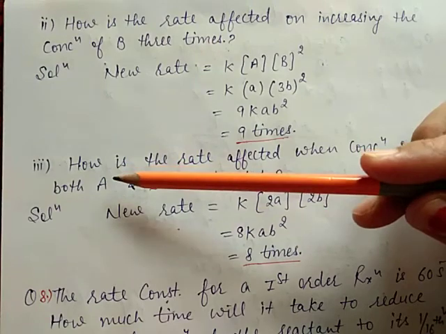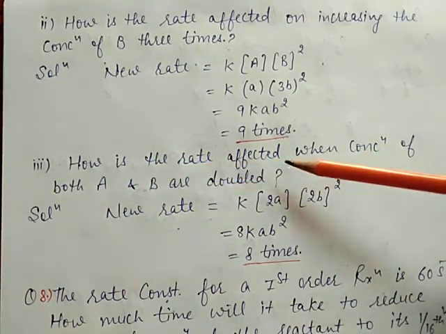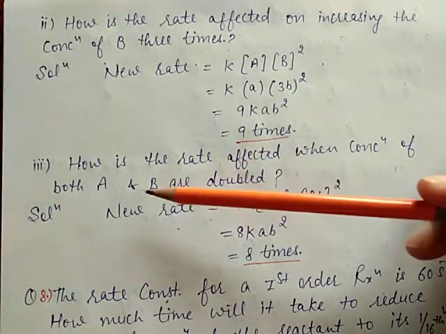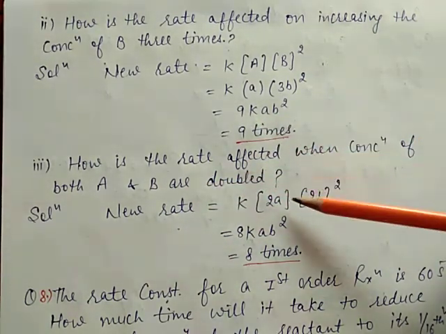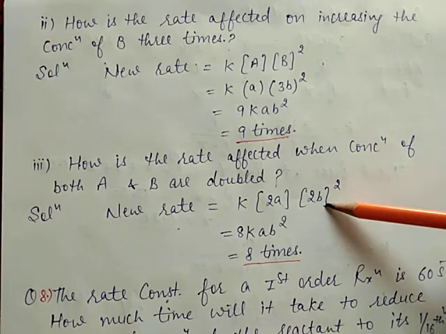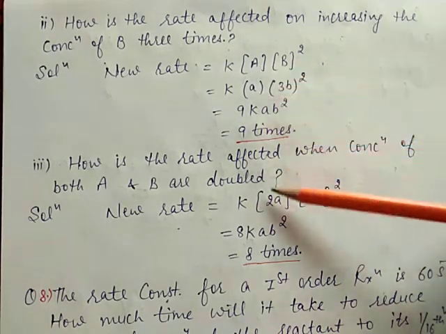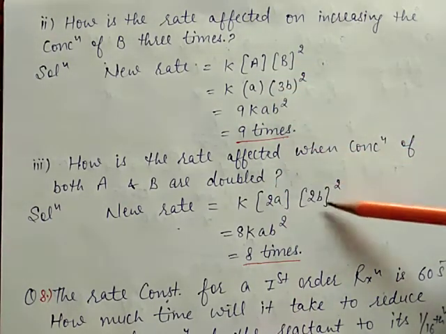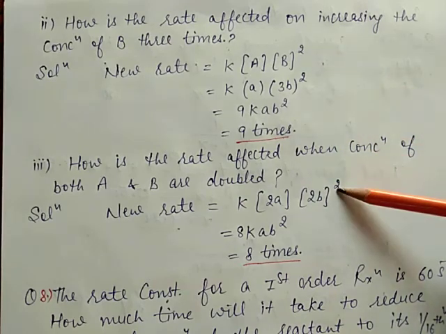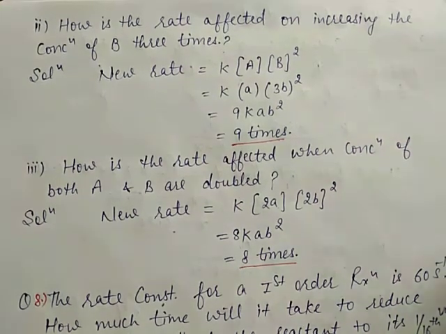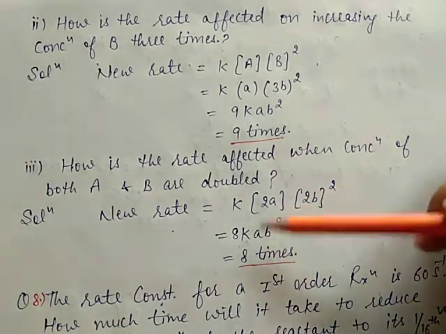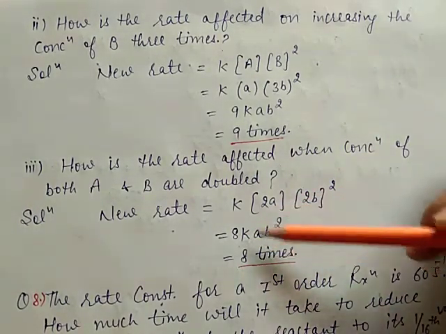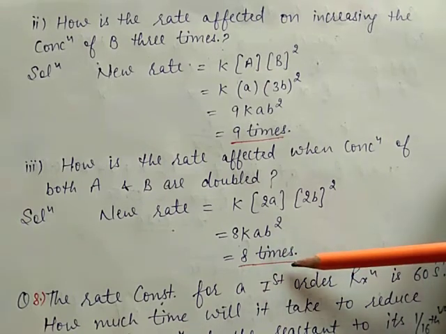Next, the third part: how is the rate affected when the concentration of both A and B are doubled. It means concentration of A is doubled and B is also doubled, but A is first order and B is second order. Then 2 multiplied by 2 squared, 2 times 4 is 8, so 8 K A B square, it means the new rate is 8 times.